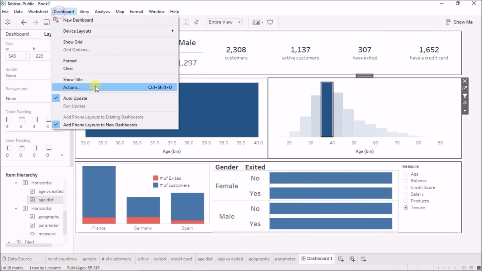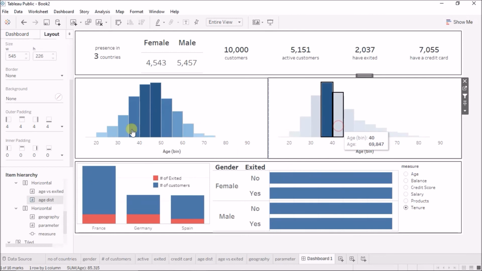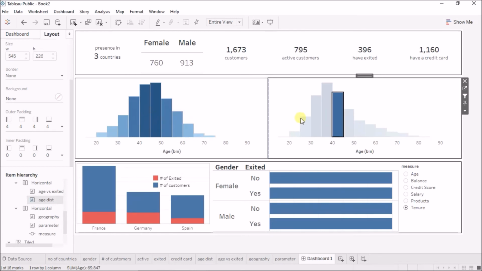So what I can do is I can come to actions, edit this filter, and say do not filter this particular age versus exited sheet. Now it is not going to filter the age versus exited, this is going to stay as it is, and it is going to filter everything else.